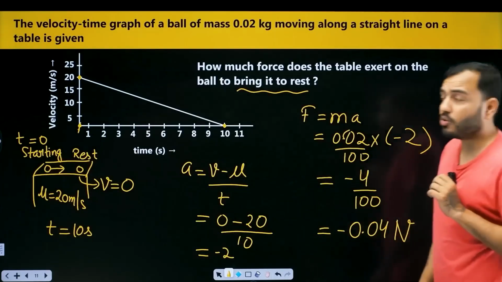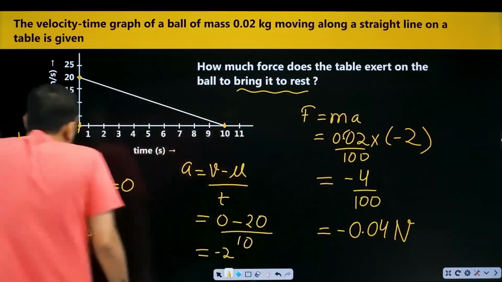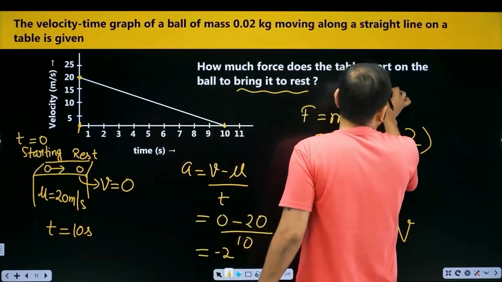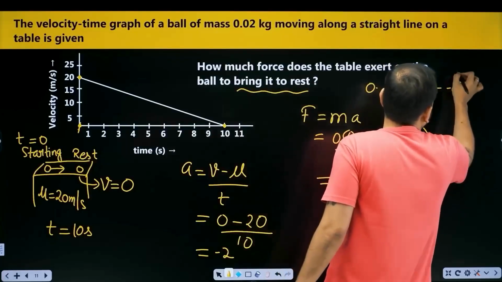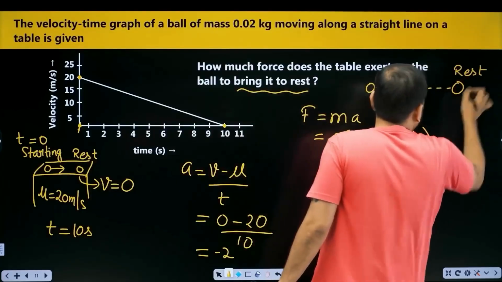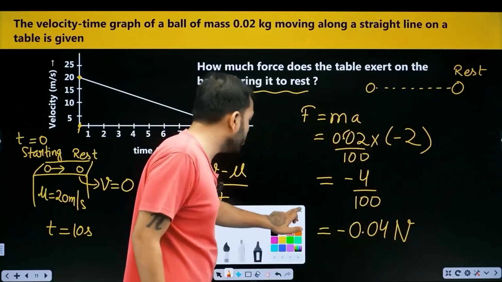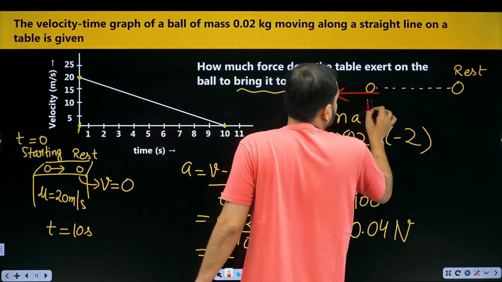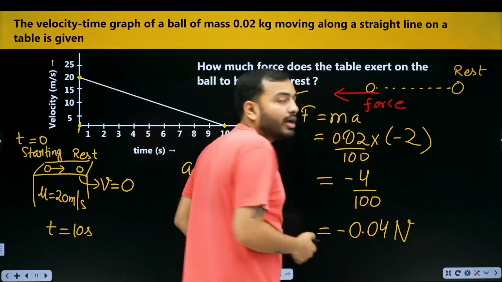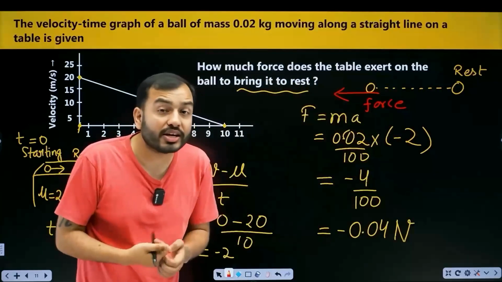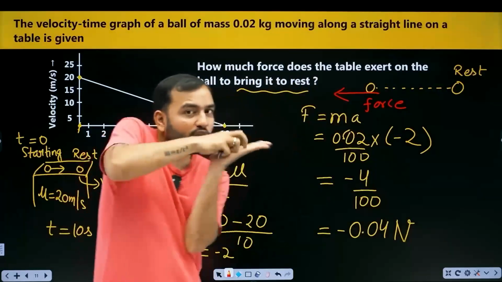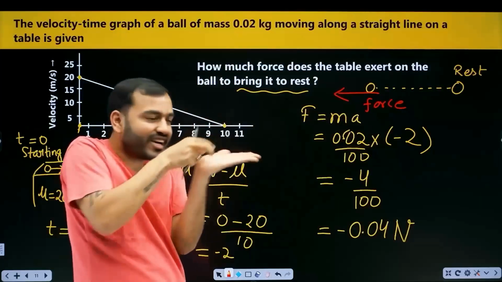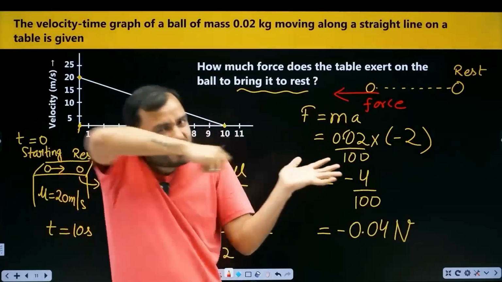So the force again came out negative because the ball is stopping. Its speed is decreasing. The ball was moving. What happened, beta? It came to rest. Stopped means a pulling force is being applied backwards somewhere. Do you know who is applying the force? It came as negative, so we got it. It is the friction between the table and the ball. The ball is going ahead, and friction is pulling it back.